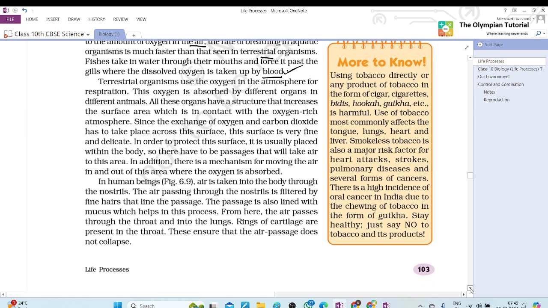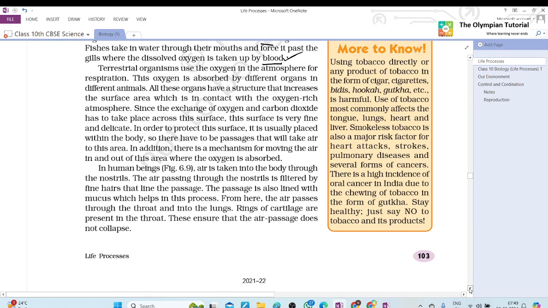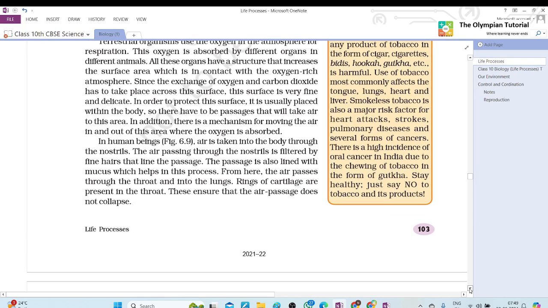Okay. In human beings, air is taken into the body through the nostrils. The air passing through the nostrils is filtered by fine hairs that line the passage. The passage is also lined with mucus, which helps in the process. From here, the air passes through the throat and into the lungs. Rings of cartilage are present in the throat. These ensure that the air passage does not collapse.